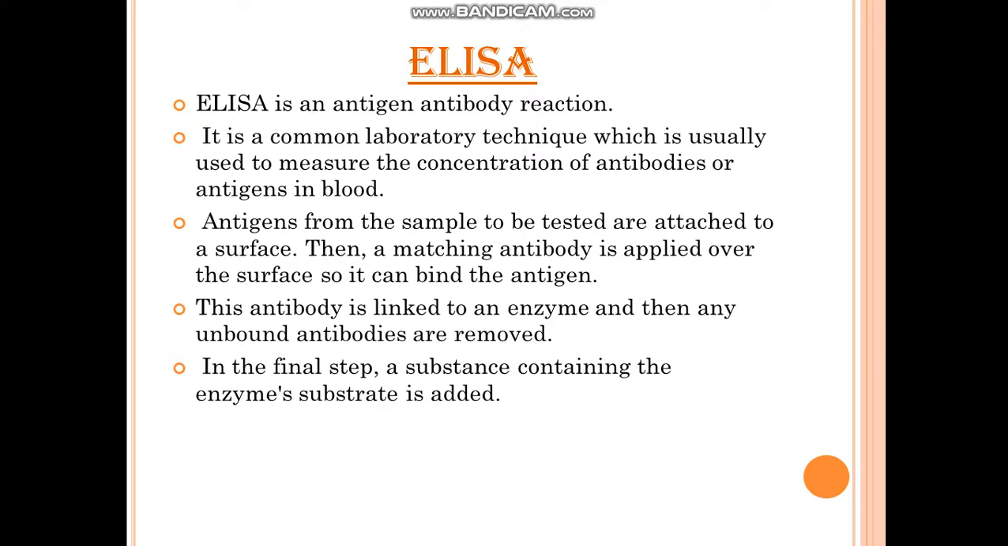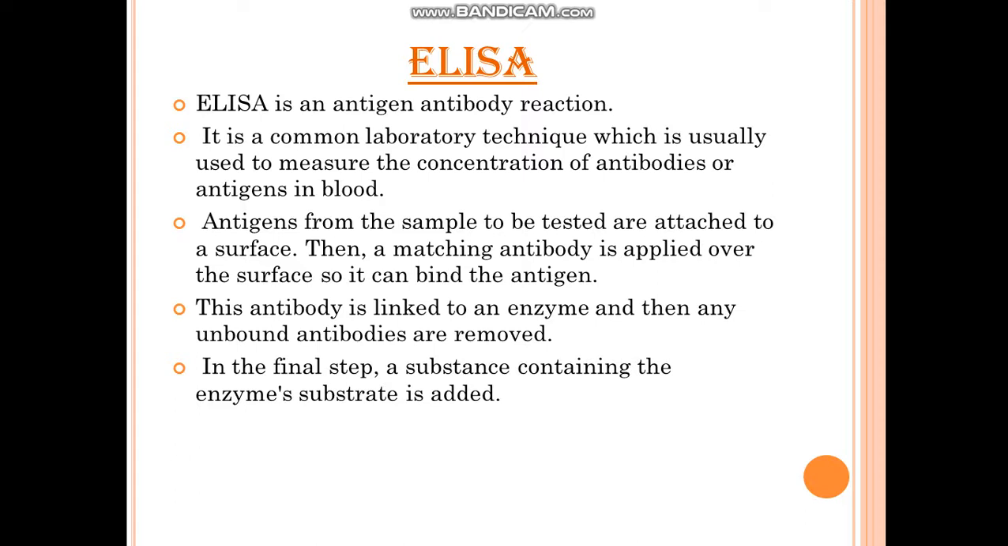Okay, so 3 steps only. In the first step you are adding the antigens, and to the antigens you are adding the antibodies so that they can combine and form a complex. Then in the second step, you are adding an enzyme, and this enzyme is complementary to the antibody, so it will go and bind to the antibody, so they will form a chain like thing, and the unbound antibodies are removed by washing. And the final step is there, enzymes will be there.